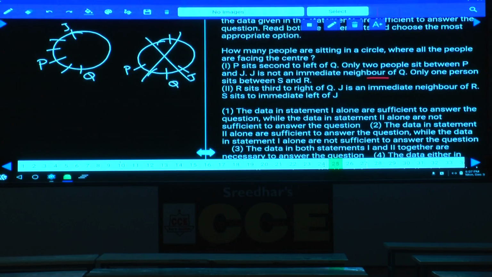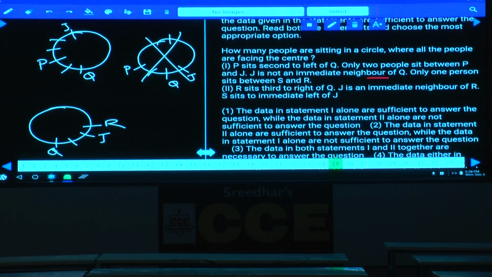Only 1 person between S and R. How S and R are related to P, J and Q is not given. Hence, with the help of condition number 1, I am not able to determine the answer. Then coming to condition number 2 alone. R sits third to the right of Q. If Q is here, R is seated third to the right, and this person will be R. J is an immediate neighbor of R.